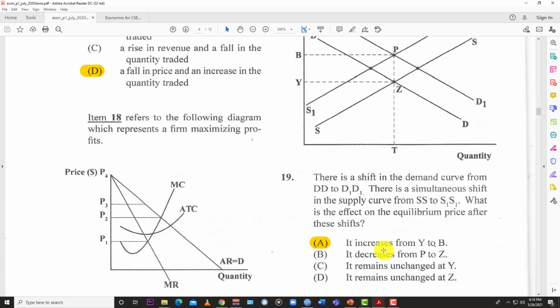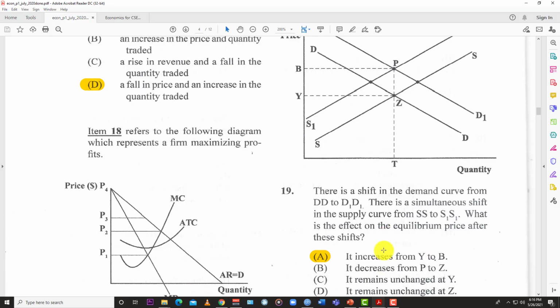Now, without even going into it, you could tell what can happen. Demand has gone up, but supply has gone down, which means this good becomes kind of scarce now. So people are basically bidding for this good. So what can happen? They can bid up the price, and so therefore you have an increase in the price from Y all the way up to B, right? So the price has gone up because now you have more demand, less supply, price goes up, just like that. All right, and you can follow the movement.